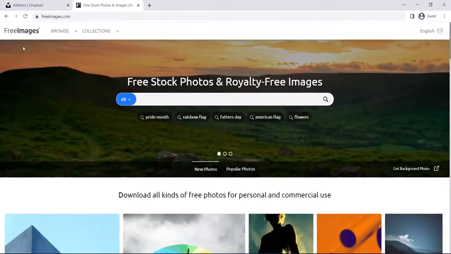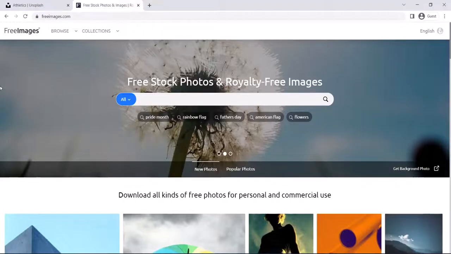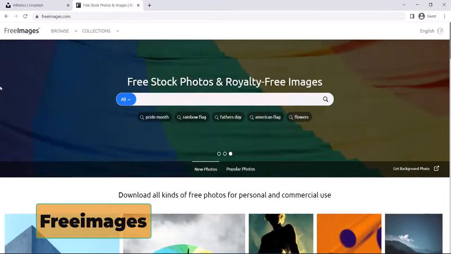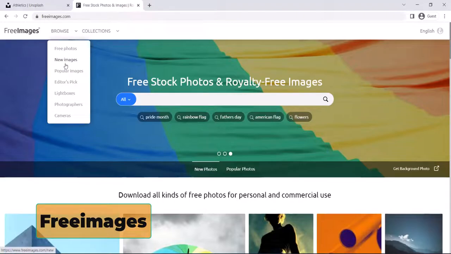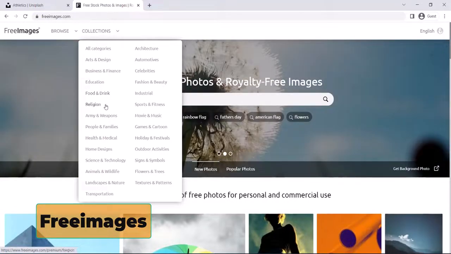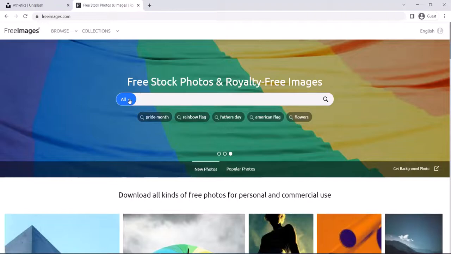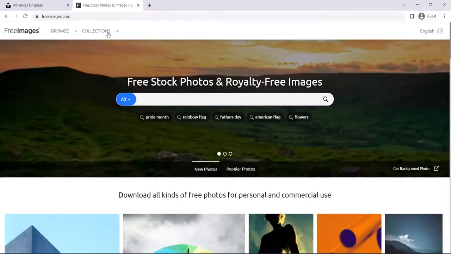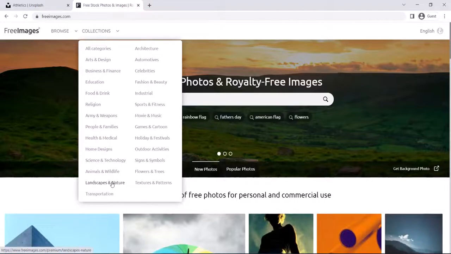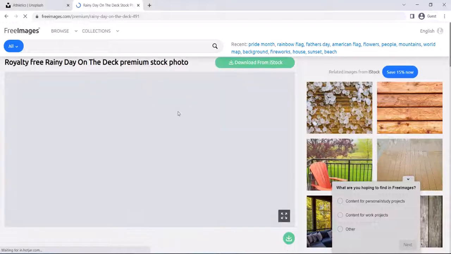So the next one is freeimages.com, one more site where you can have a lot of free images to unleash your creativity. Again, you can browse free photos, new images, popular. In the collections you will see different kinds of categories like art and design, business and finance, education, food and drink, religion, a lot of things, landscape and nature. You can always search from this as well. Let's see, I will click on landscape and nature. The moment I click on it, I will get photos. So I will click on this and I can easily download.